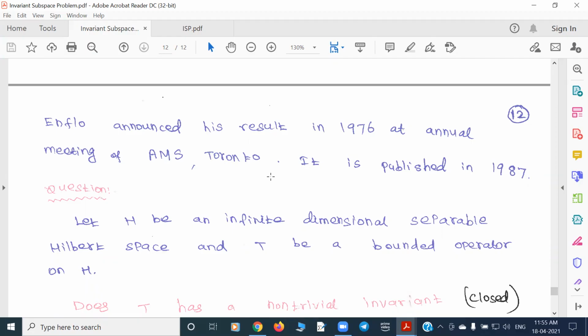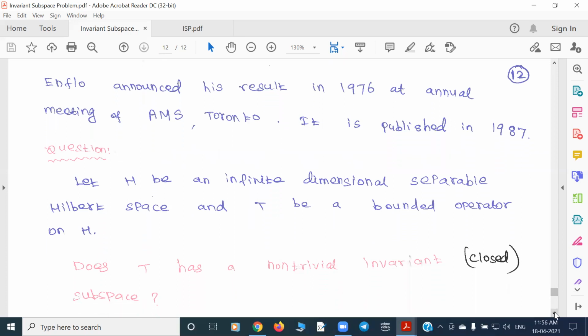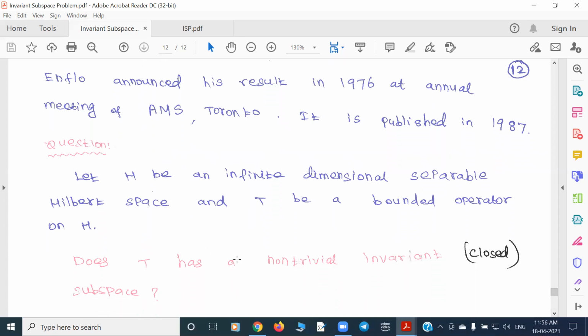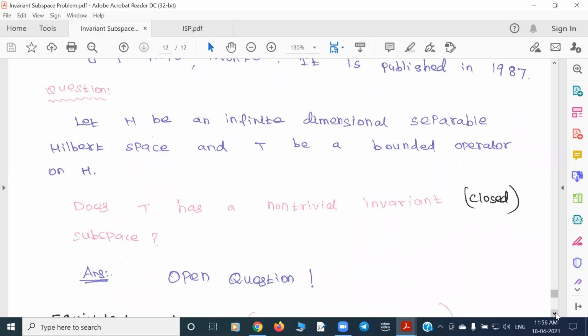Then people started asking: instead of a Banach space, take a Hilbert space, where the norm is given by an inner product, and take any bounded linear operator on it. Again, does T have an invariant subspace? The answer is still open. The answer is not known yet.